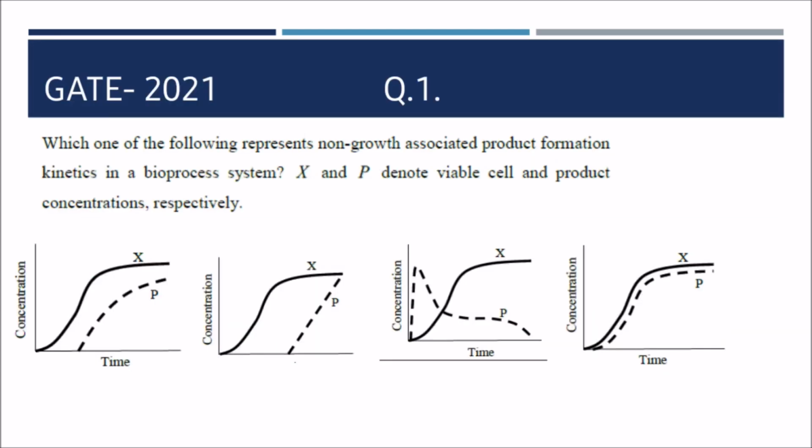So question number 1 says, which of the following represent non-growth associated product formation kinetics in bioprocess system? X and P denote viable cell and product concentration respectively. So if we look at option number second here, the product formation starts at the stationary phase of the growth curve. So your possible correct answer could be this.